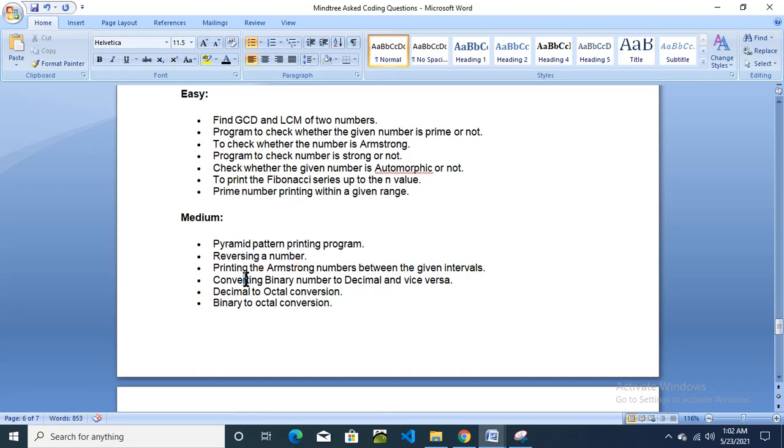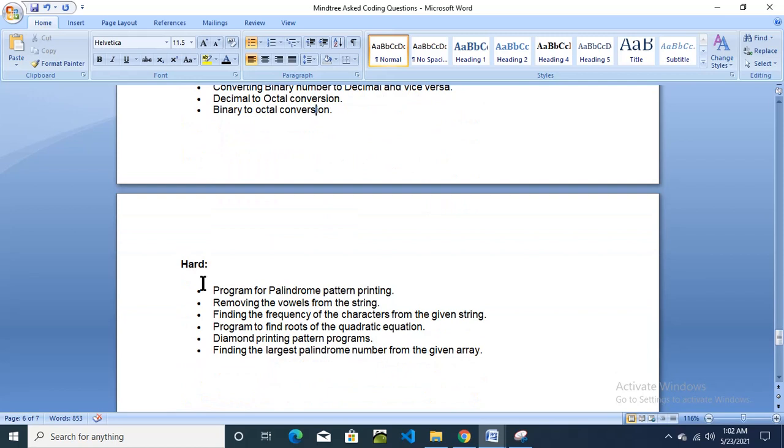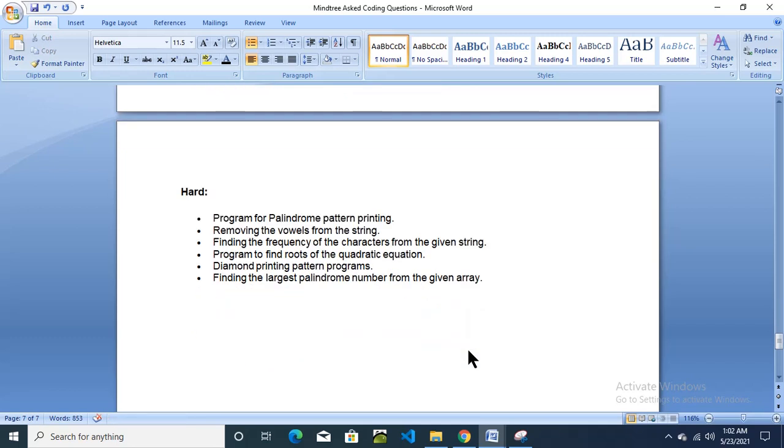Then converting binary into decimal, then printing the Armstrong numbers between the given interval, decimal to octal conversion, binary to octal conversion, then palindrome pattern, removing vowels from the string, finding the frequency of the characters, program to find roots of a quadratic equation, diamond printing pattern programs, finding the largest palindrome number in the given array.